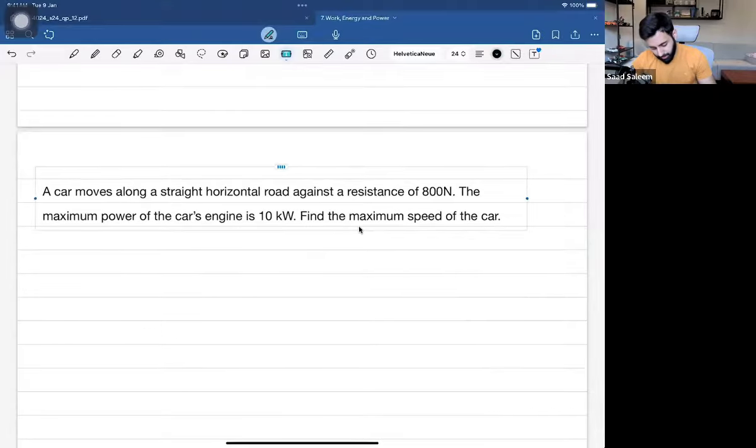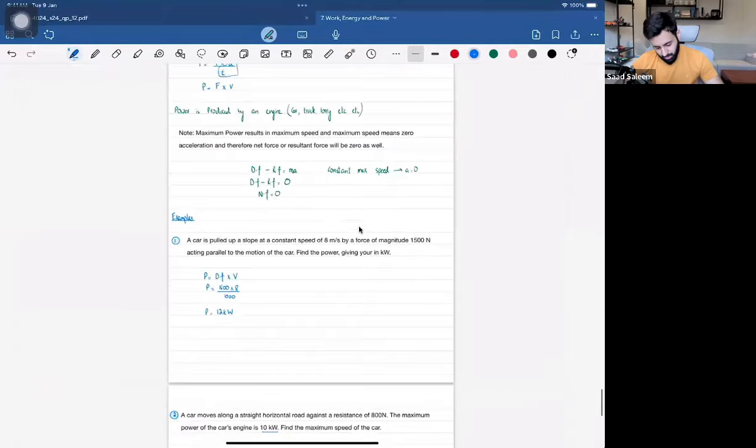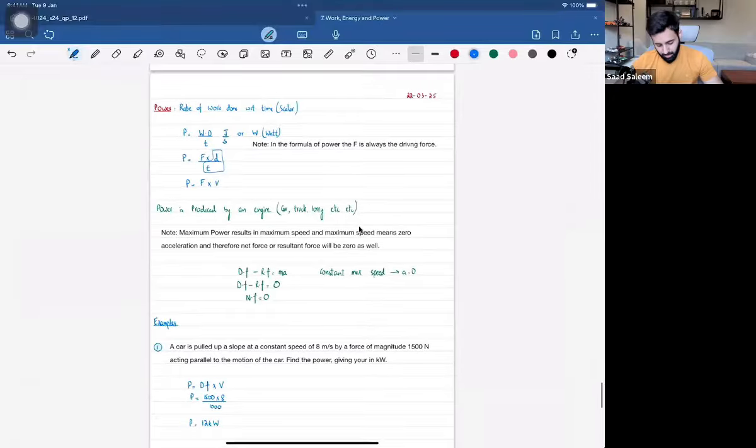This is example number 2, a question related to maximum power. A car moves along a straight horizontal road against a resistance of 800 newtons. The maximum power of the car's engine is 10 kilowatts. Find the maximum speed of the car. There you go, Bilal. Let me know when you're done.